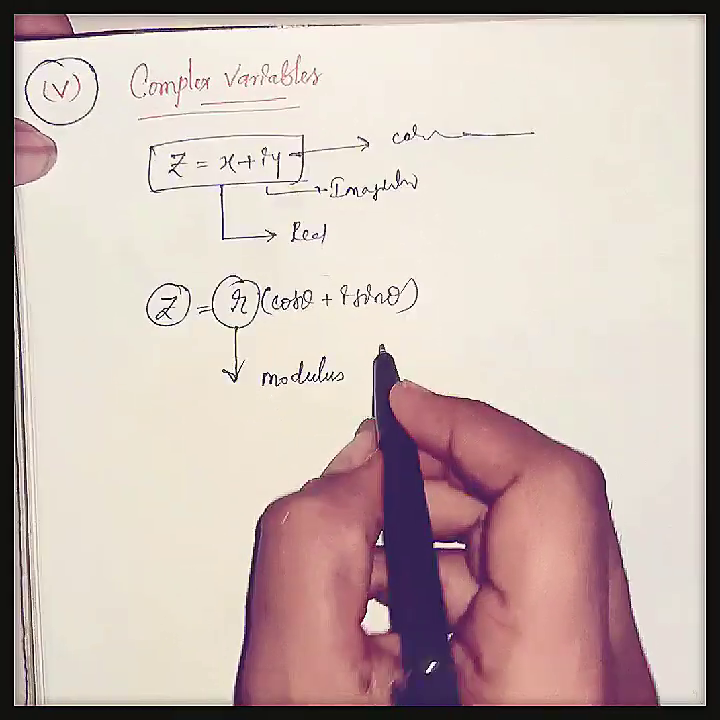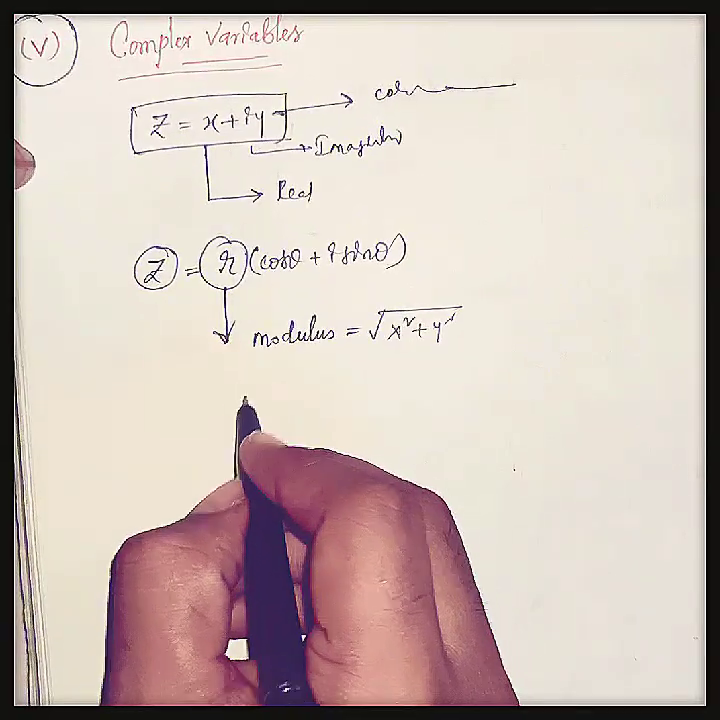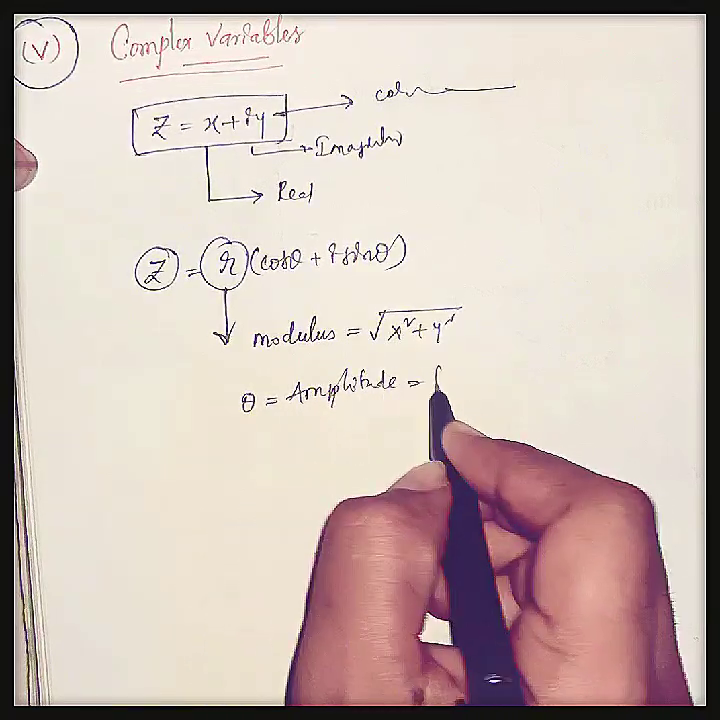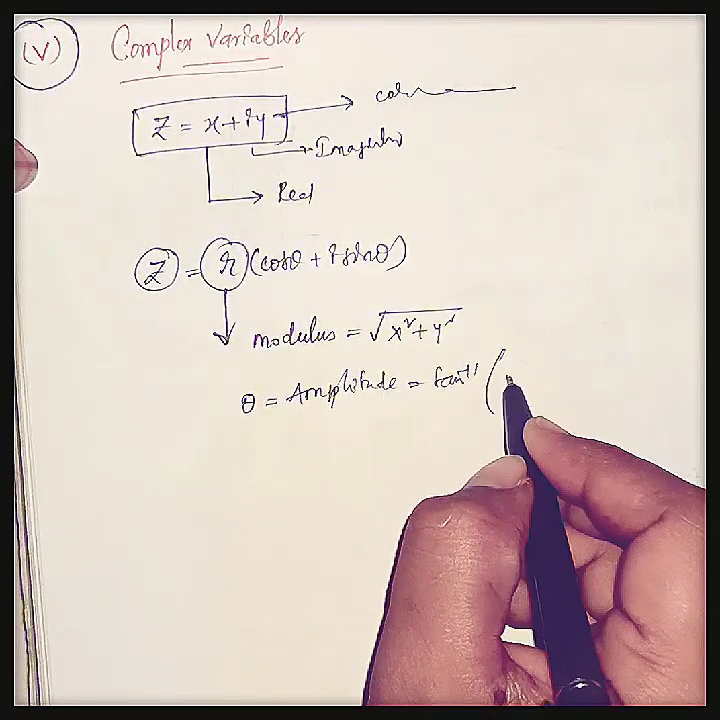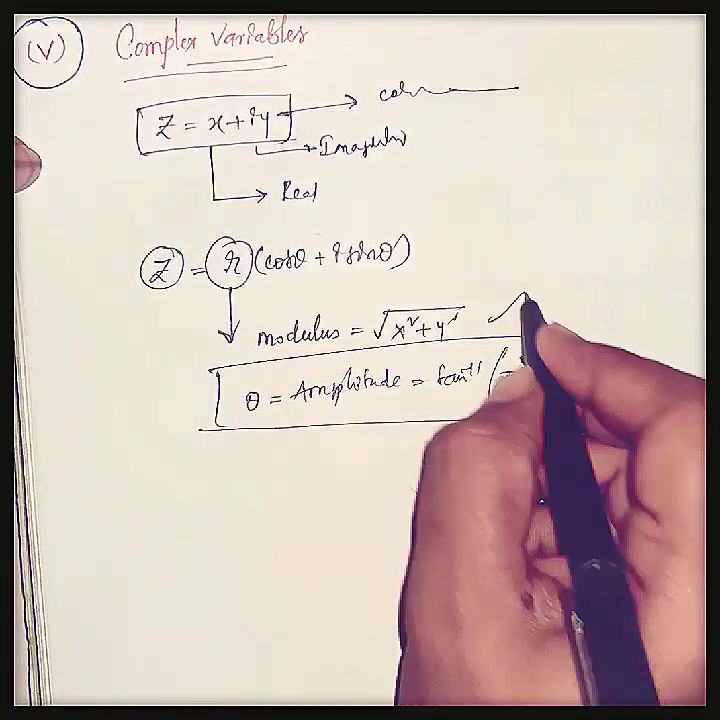R is nothing but the modulus, that is square root of x square plus y square. And theta is nothing but the amplitude. Okay, amplitude, that is tan inverse of y by x. Okay, they are directly asking to calculate the amplitude and modulus in exams.